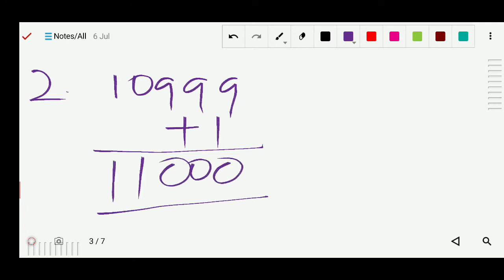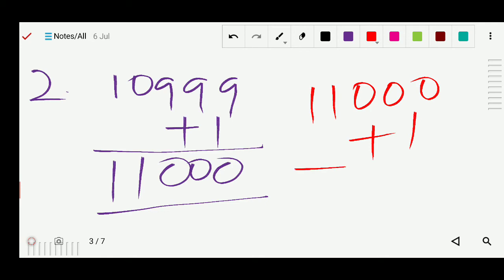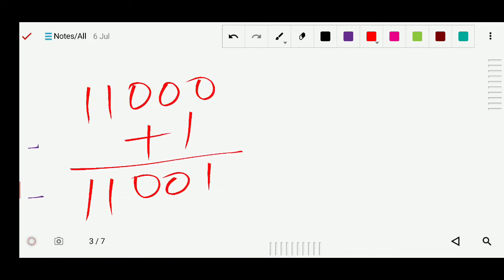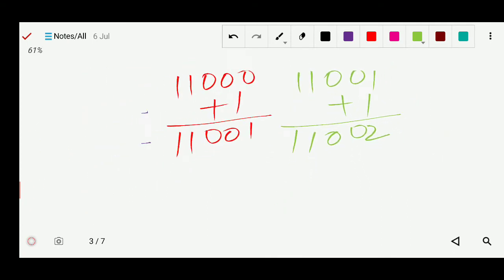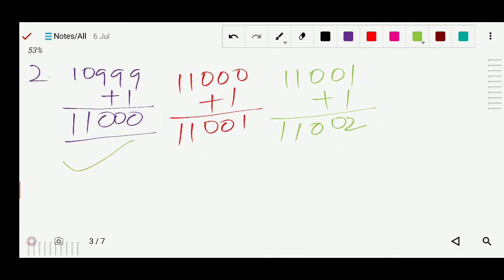So the first is this one. Next, what we will do? Again we write this number and plus 1, 11,001. This is your second. For the third, we will write the same number 11,001 and plus 1, so 11,002. So these three are the answer of this question. This is the first, second and third. These are the 3 consecutive numbers.